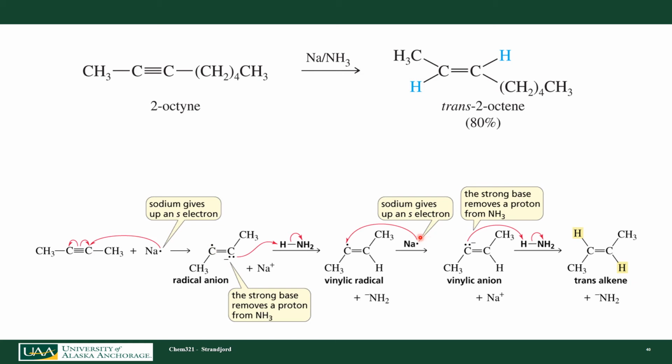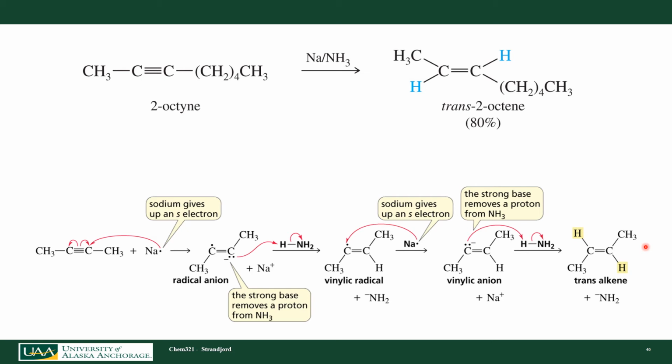That single electron can react with another radical sodium molecule to actually pick up one more electron. Okay, and then I can start adding hydrogens to both of these. In this case, my lone pair can add to my ammonia, picking off a hydrogen, and in this case I can also react with a hydrogen to pick off ammonia, and it leaves me with trans.